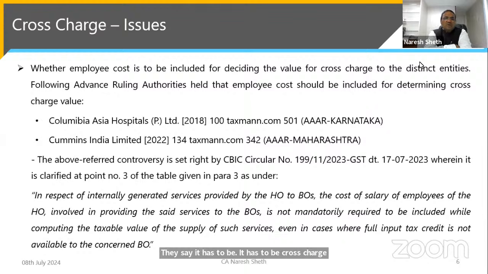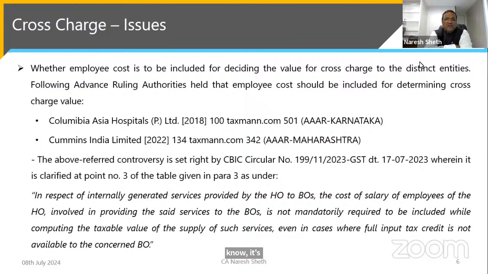Thank God, this controversy is set right by CBIC Circular number 199/11/2023, wherein it is clarified at point number 3 of the table given in para 3. It is very unambiguous, very clear guidance.